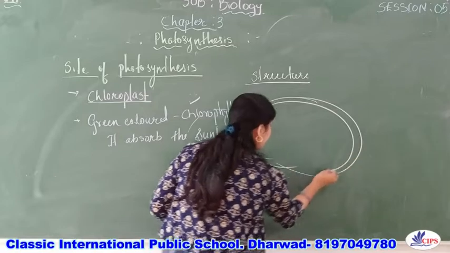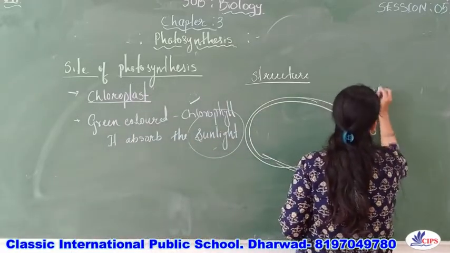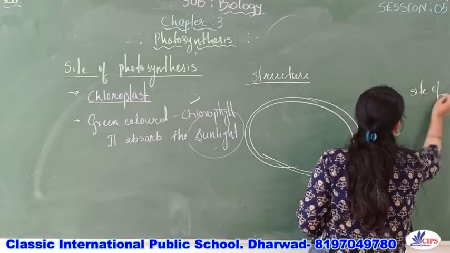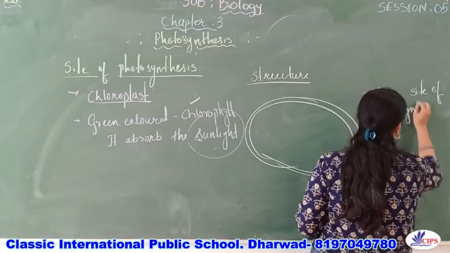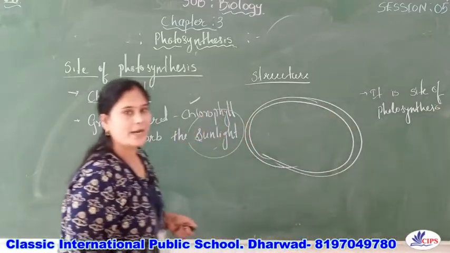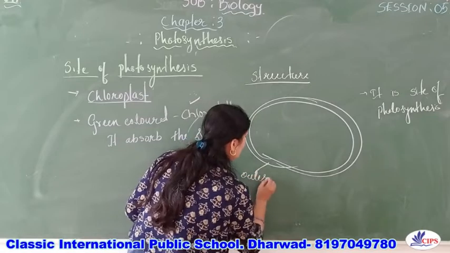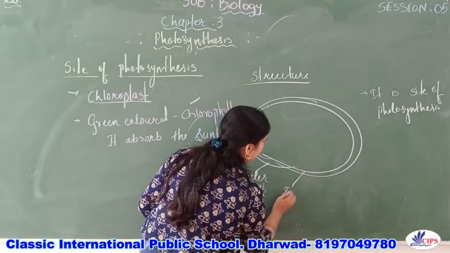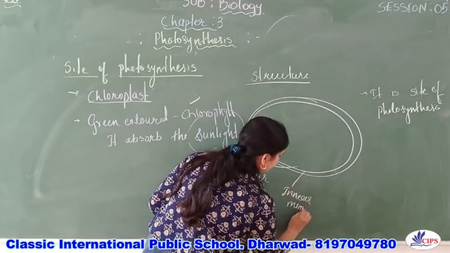It is a site of photosynthesis, right? The first one we will write: it is a site of photosynthesis. Right? It has two membranes, the outer membrane and the inner membrane. So the outer one is called the outer membrane, and the inner one is called the inner membrane. So it is a double layered membrane.